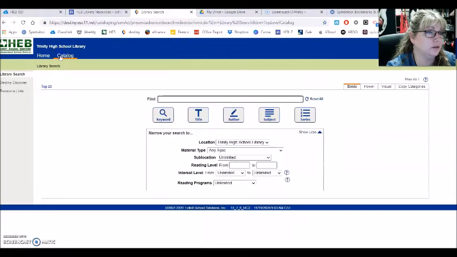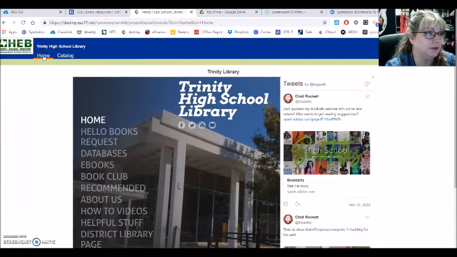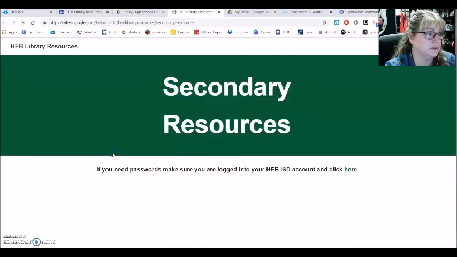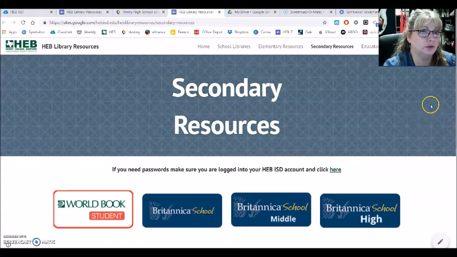So we are going to go to the catalog first because I just want to tell you that right here, of course, you could put in the name of the famous person and search for a book. Some of them might be ebooks, and so of course you could read those online. But if you have a book that's in the library, you can request the book by putting it on hold or using our Hello Books request form and then picking it up if you're a virtual student. So back to the home page, we are going to go here to databases, and I'm going to show you